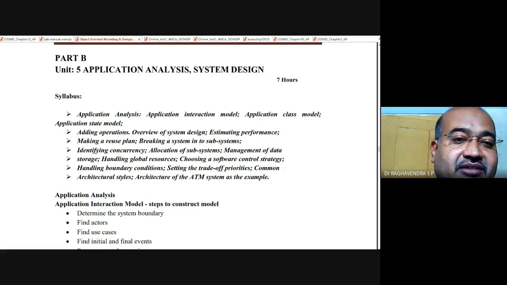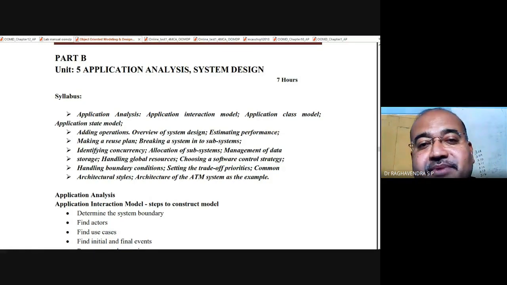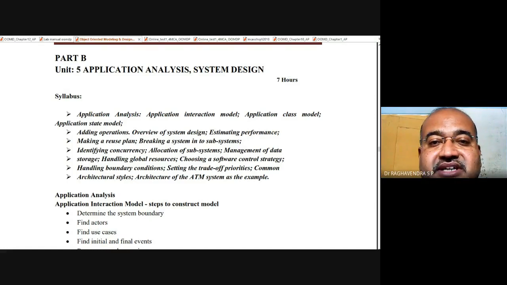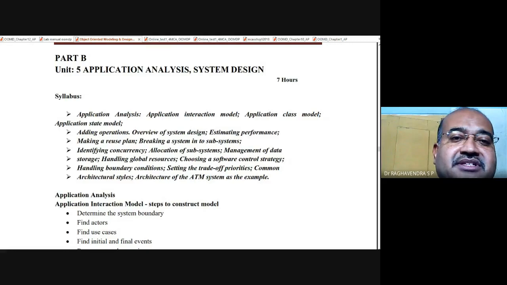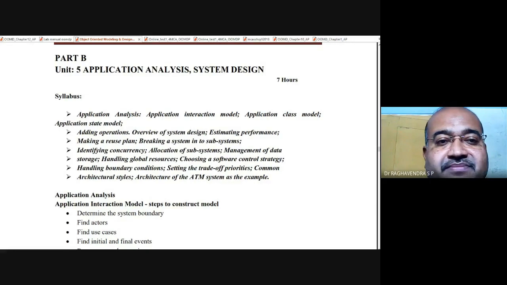Then we have some other concepts like adding operations, the overview of system design, and performance estimation. Next, making a reusability plan, means how to use a system using generalization or inheritance, and how to decompose a given system into subsystems, that is, breaking a system into subsystems.